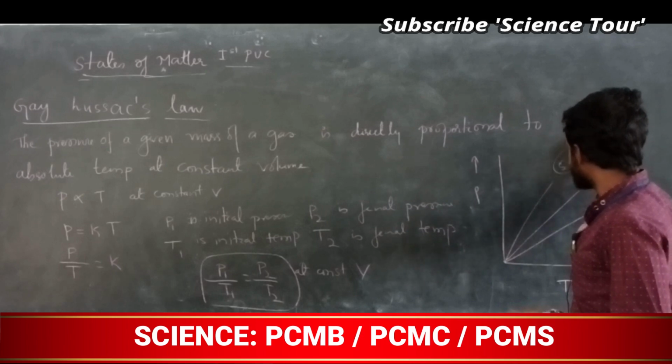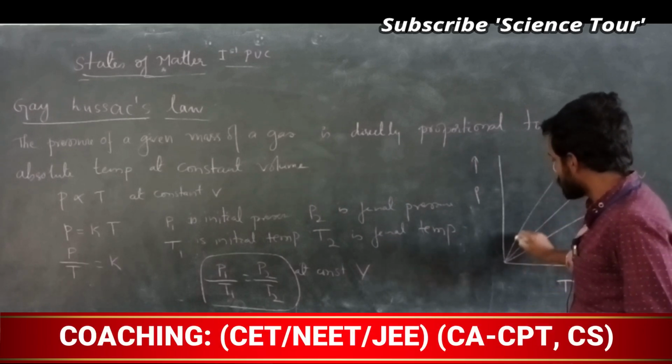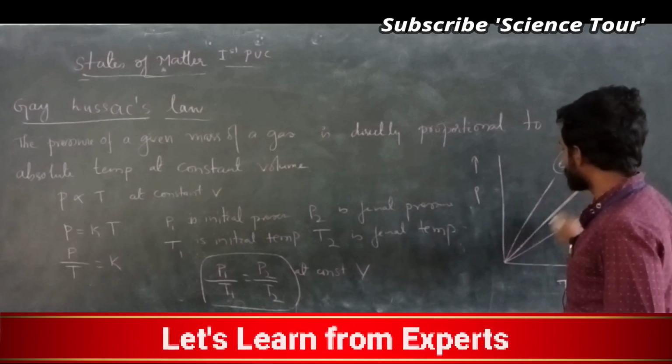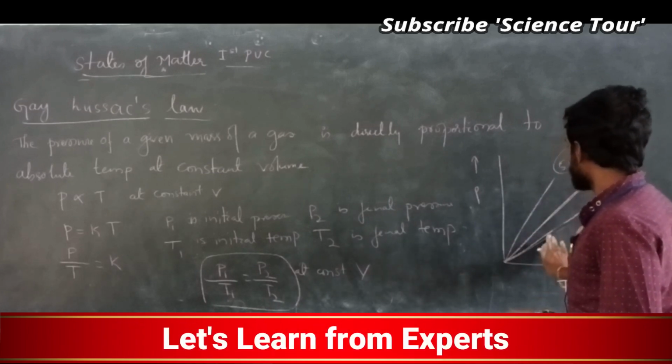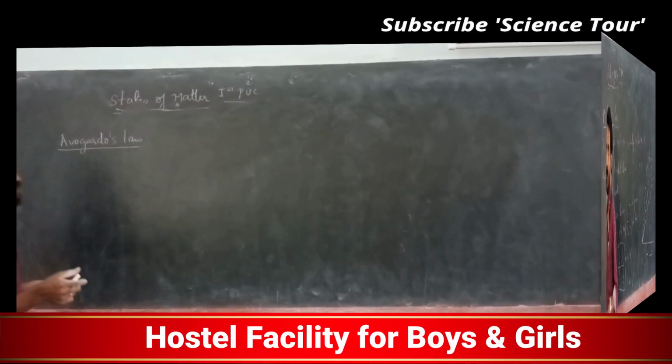But this is fixed, volume is fixed. This is 20 dm cube, volume is fixed. You are getting a graph like this. Pressure increases with the increase in temperature, like this. Okay, this is actually Gay-Lussac's law. Next law is Avogadro's law.